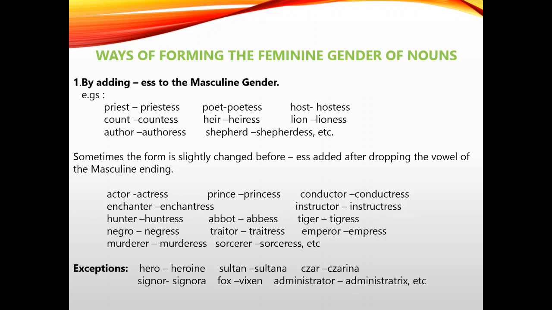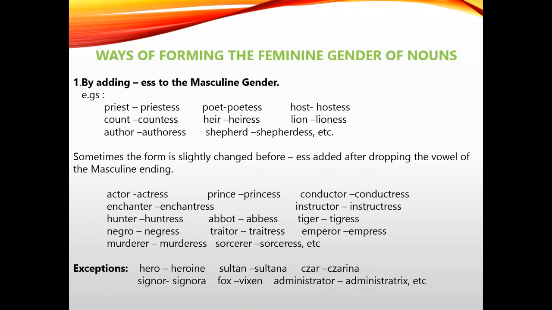Like this: priest, priestess, poet, poetess, host, hostess, count, countess, heir, heiress, lion, lioness, author, authoress, shepherd, shepherdess. In this rule, what we have seen is that only by adding ess they easily become feminine gender. Sometimes the form is slightly changed before adding ess, added after dropping the vowel of the masculine gender.